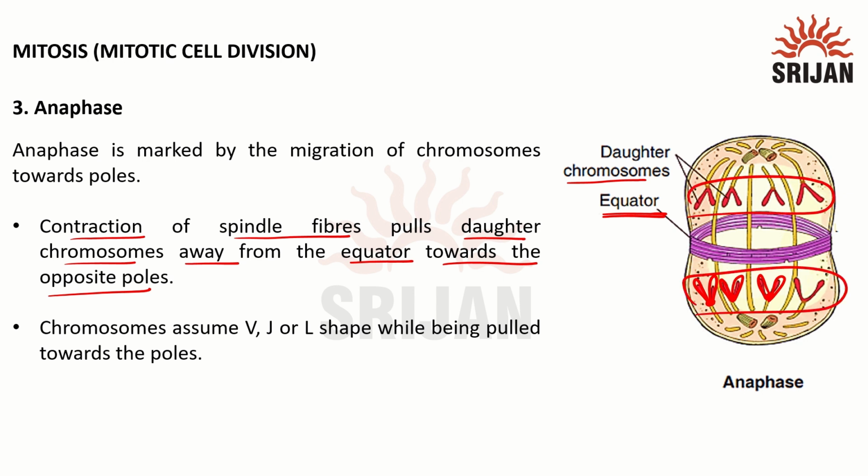Now since the chromosomes are pulled apart, they can easily assume a shape such as V, that is the lengths of the chromosomal arms are equal, or it can be J-shaped, very short, or it can be L, a little longer. So this shape will be assumed in anaphase.